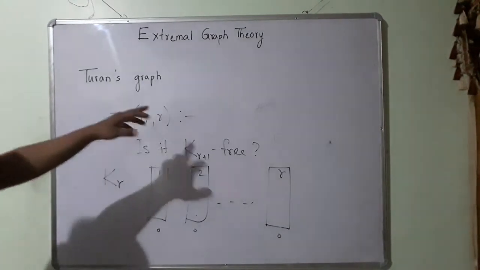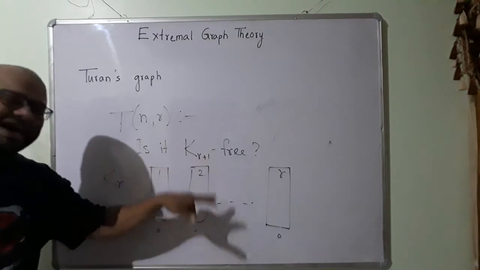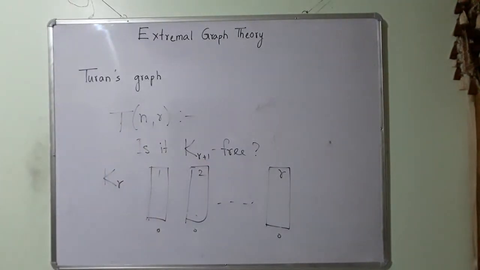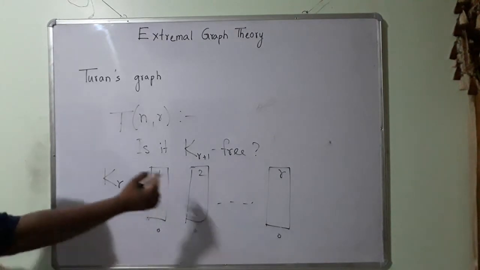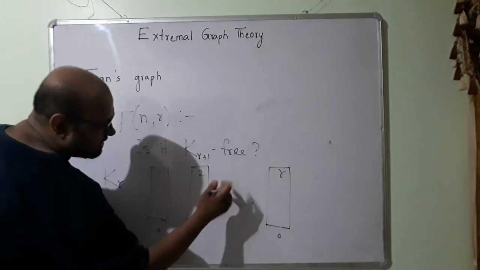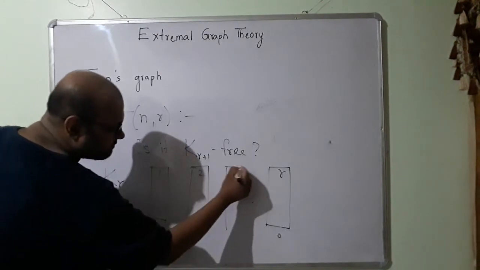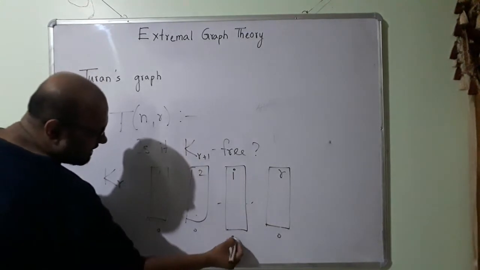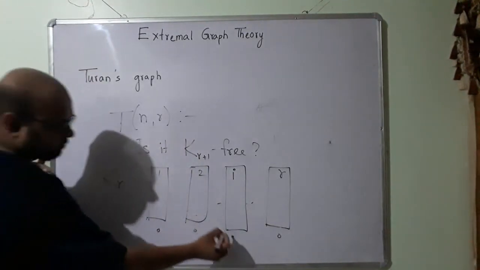Now I am asking if K r plus 1 is available. The next vertex that I am going to take is going to be from one of these sets. Without loss of generality, let us assume that it is this ith set. I had taken one vertex.